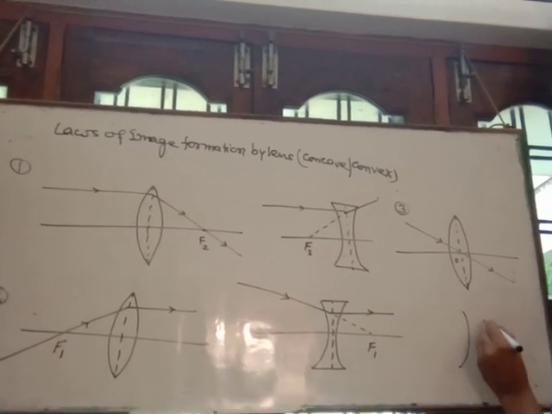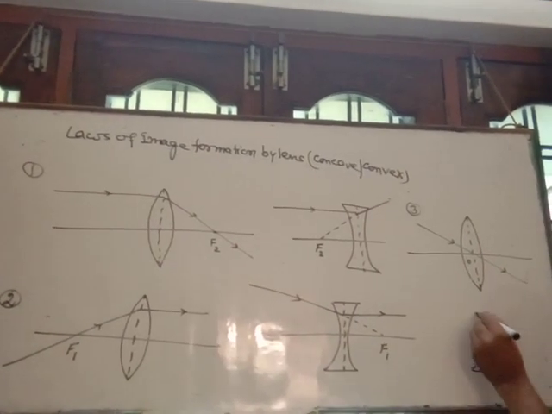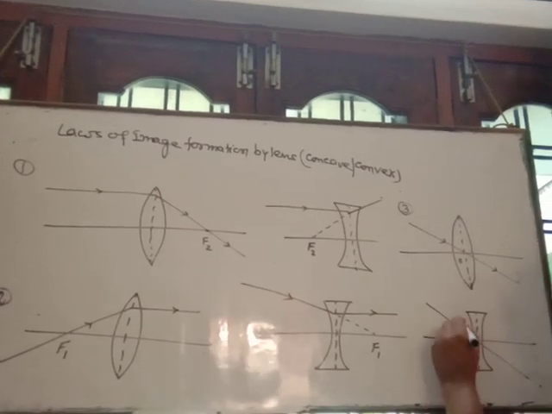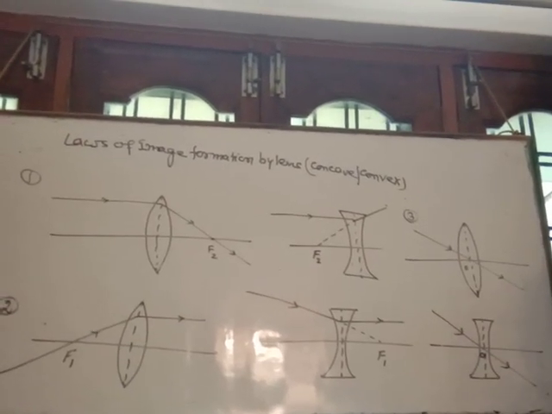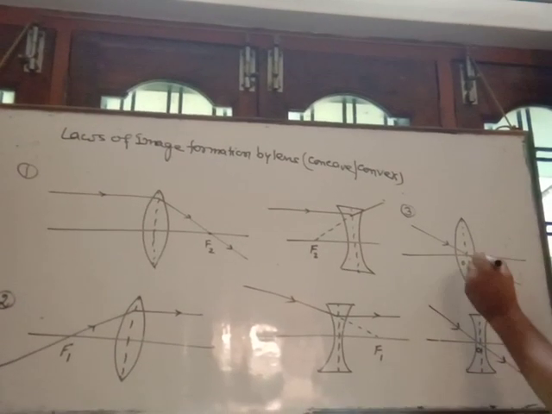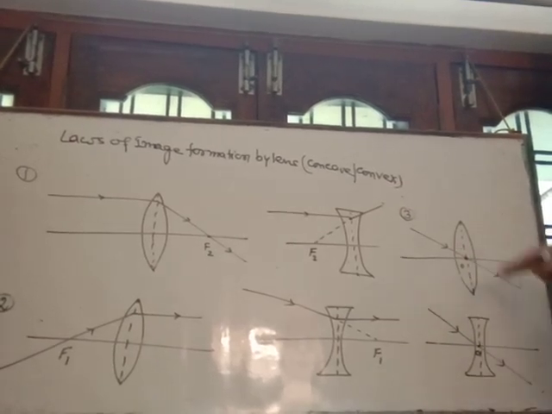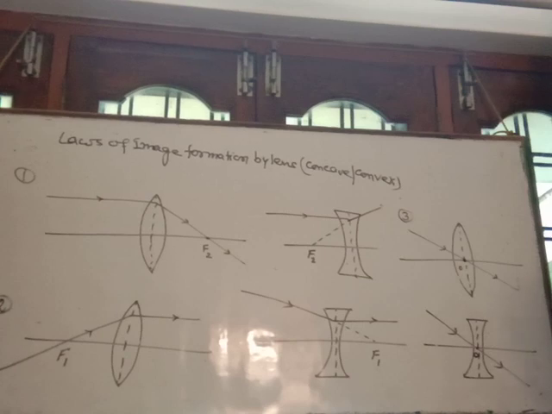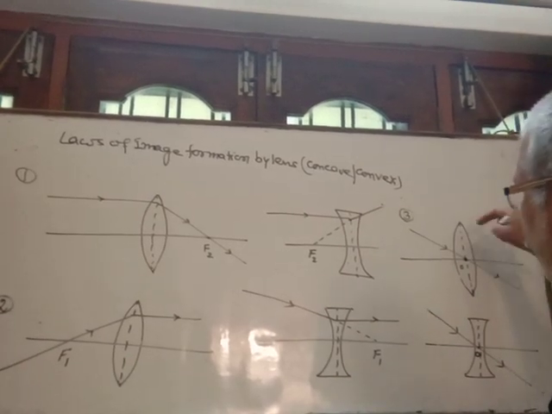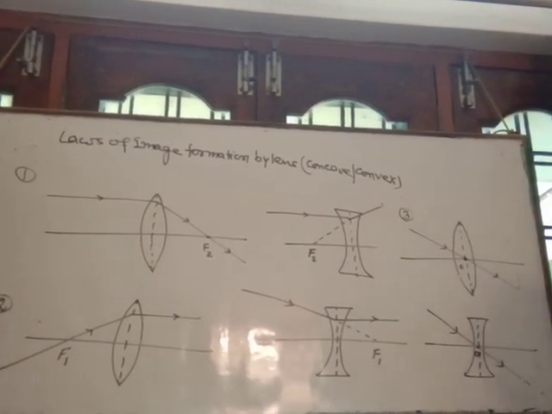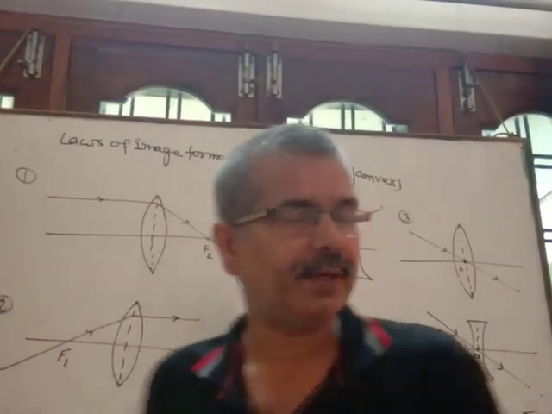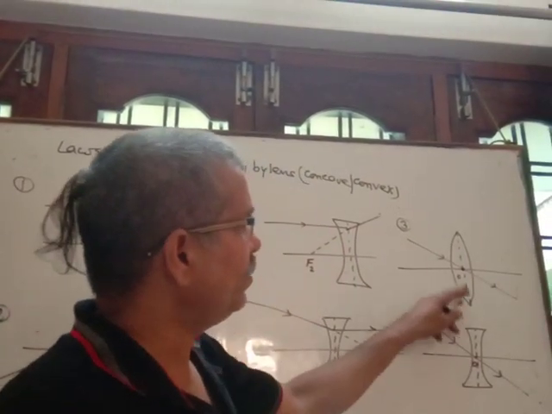When a light ray is incident directly at the optical center, then it passes without any deviation. It is a common law for both convex as well as concave.